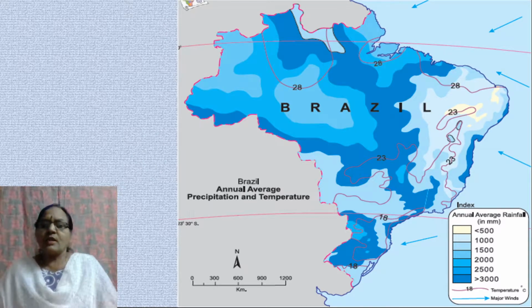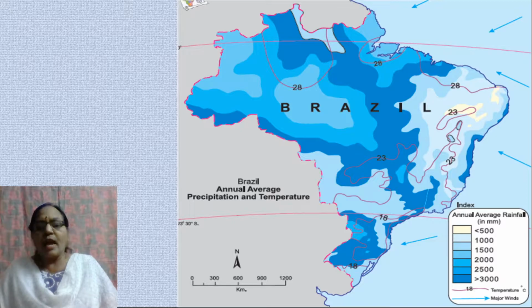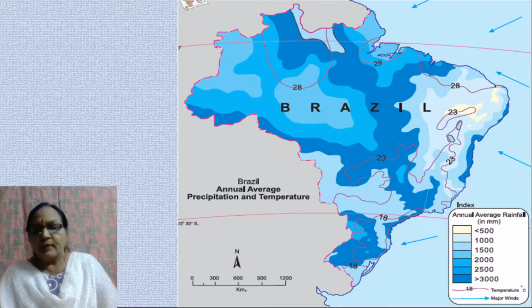Now, if you look at this map, which shows you the average rainfall and temperature of Brazil, we will find that Brazil receives its rainfall from the northeast trade winds as well as the southeast trade winds. Then this dark portion that you see, the dark blue color, here the index will tell you the annual average rainfall received by the various places in Brazil.